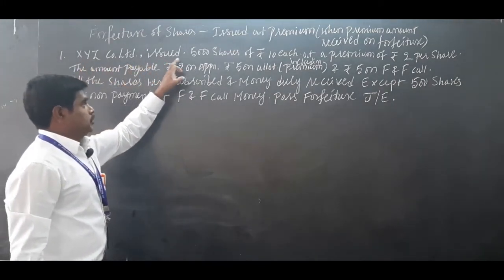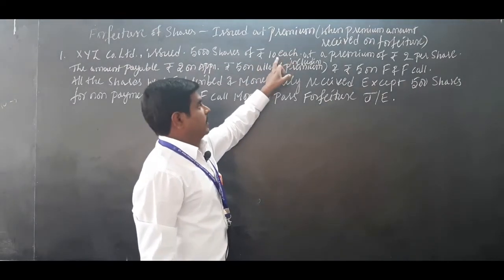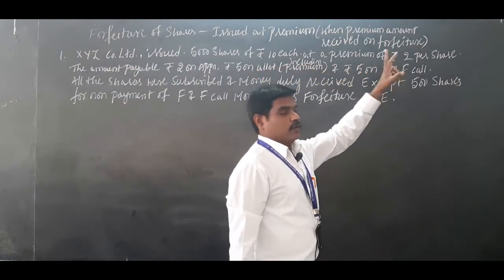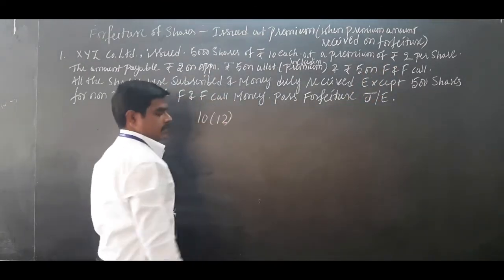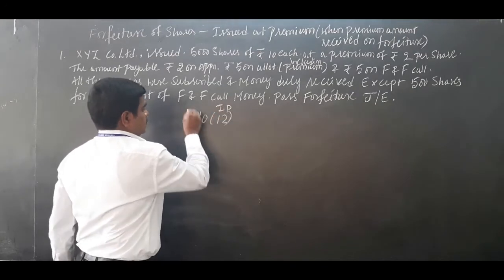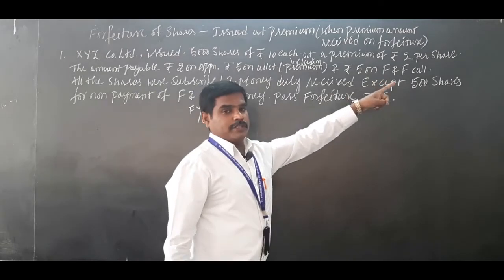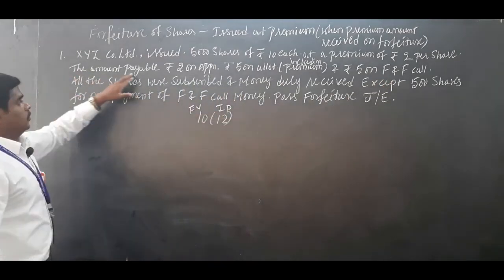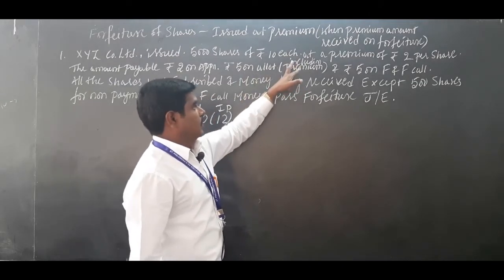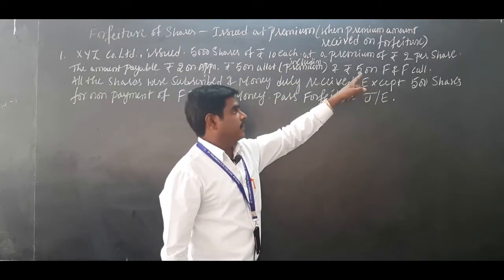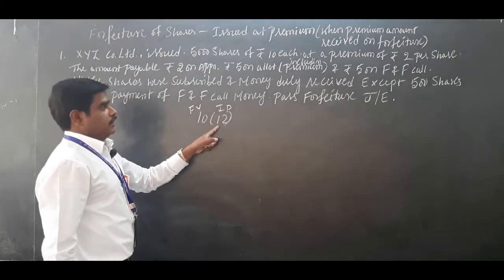XYZ Company Limited issued 5,000 shares, face value is 10 each at a premium of 2 rupees per share. That means 10 rupee is issued for 12 rupee. So, this is called issue price and this is called face value. The amount payable: 2 on application, 5 on allotment including premium, and 5 on first and final call. 5 plus 5, 10, 10 plus 2, 12. So, 12 rupees is the issue price.